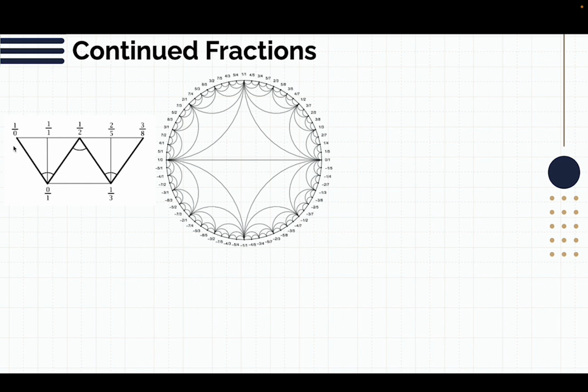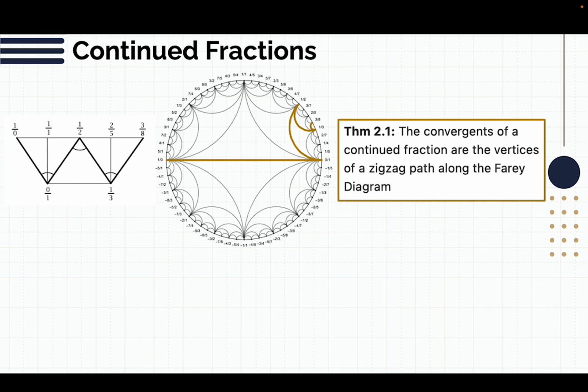If we were to label each of these numbers on the Farey diagram, it would look like this, and this is for 3 over 8. And we see this kind of zigzag pattern to get to our number, and this is actually always going to happen. The convergents of a continued fraction are the vertices of a zigzag path along the Farey diagram.